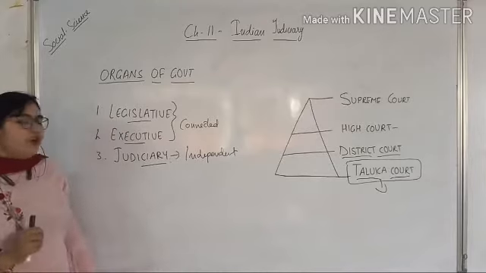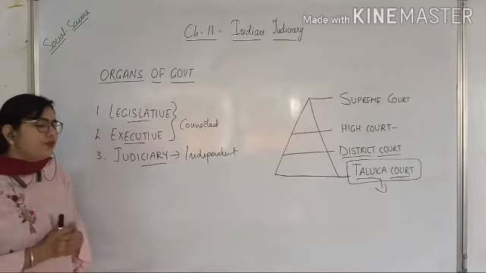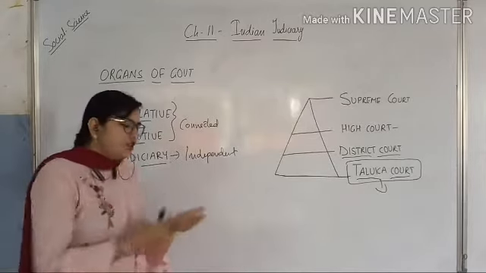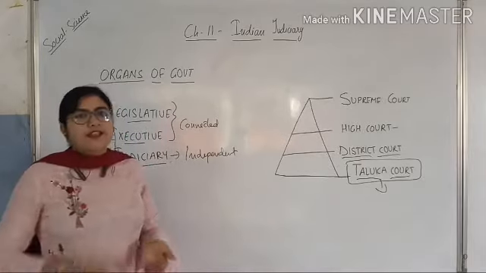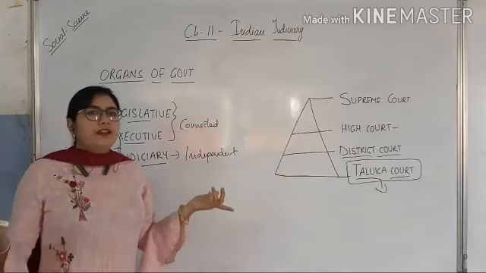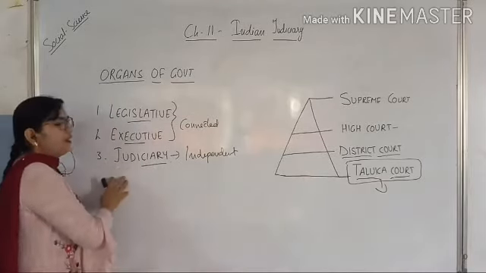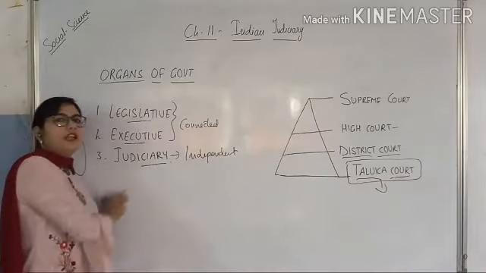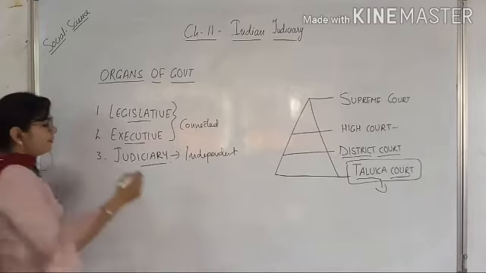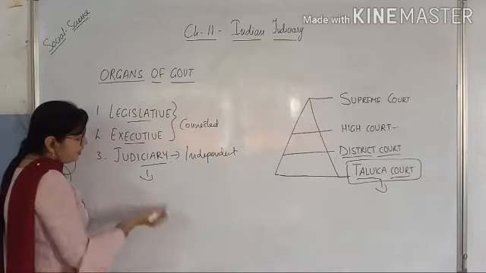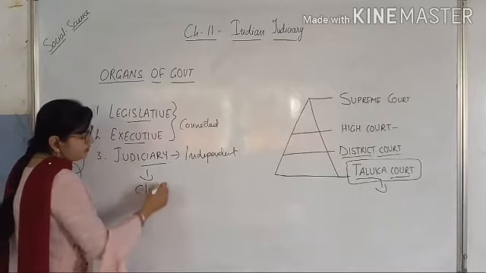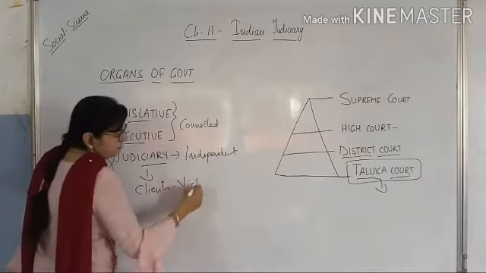Now, what is there in the judiciary? In judiciary, there are the judges, the clients, the courts, the advocates, lawyers. All these people are included in judiciary, the people who are related to judiciary. First I can say the clients, it means the victims.